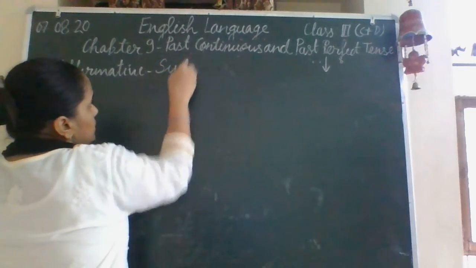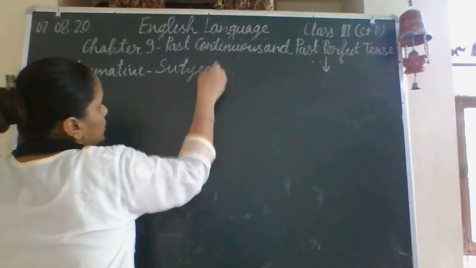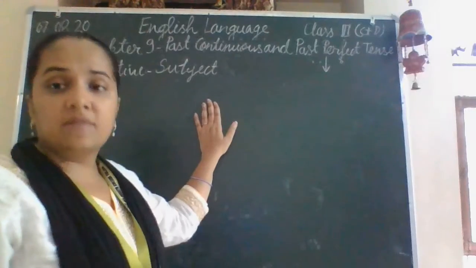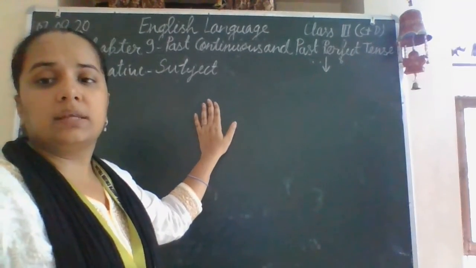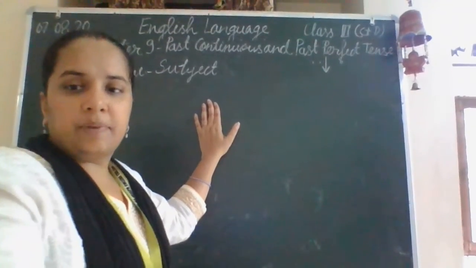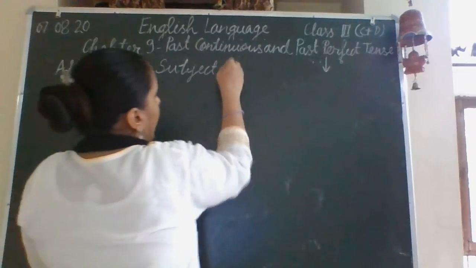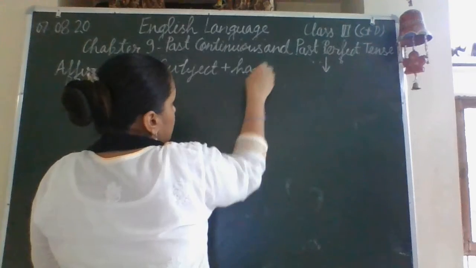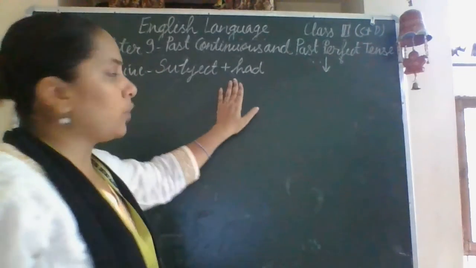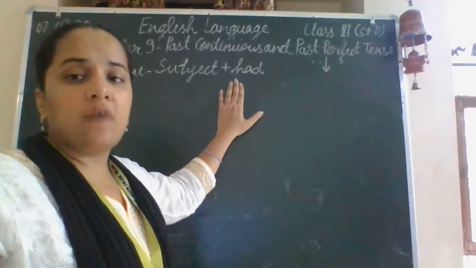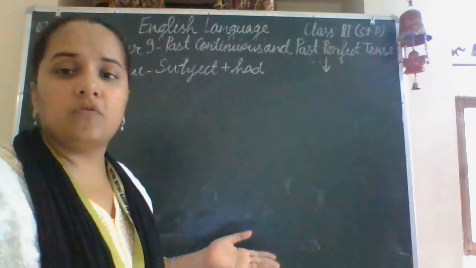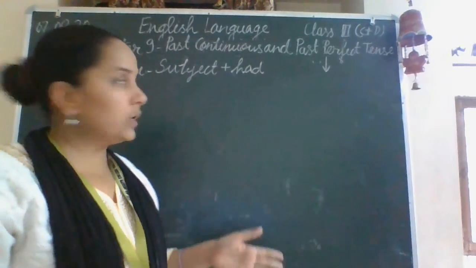The sentence will start with the subject. The helping verb that will be used in the past perfect tense will be had. Now this is a good thing. Here you need not confuse whether we have what is to be used with the singular, what is to be used with the plural.